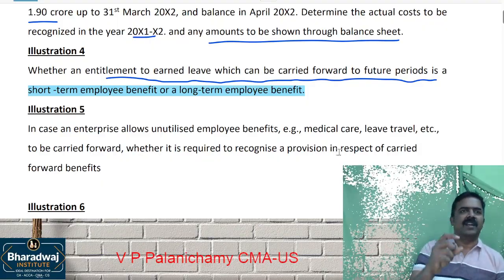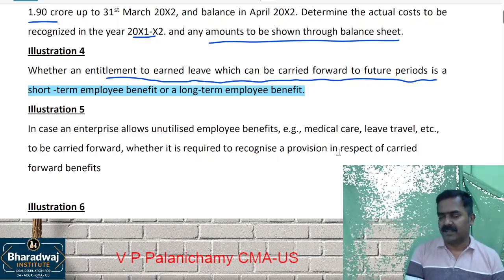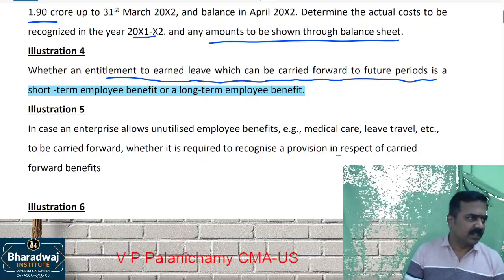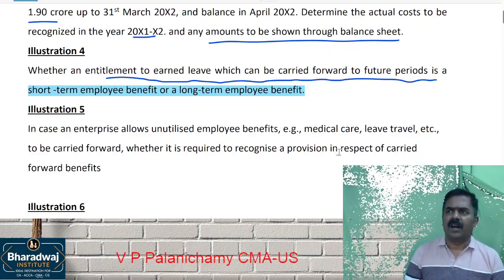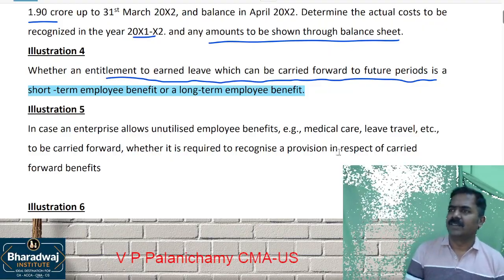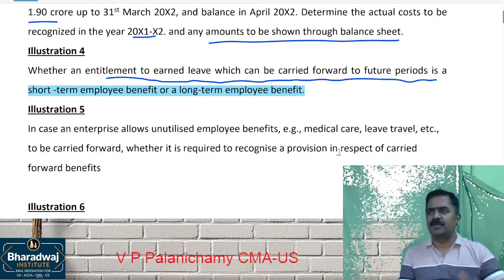For example, for unavailed leave, you are eligible to get the cash. Can you get it if you want? Every year you can get it, or you can get it at the time of which one? Retirement. Okay, if you get it at the time of retirement, it comes as retirement benefits.